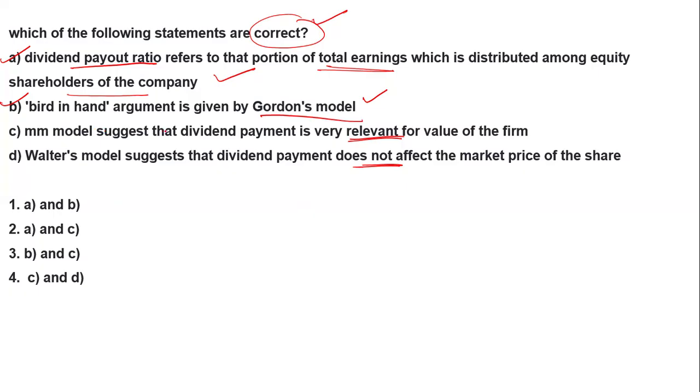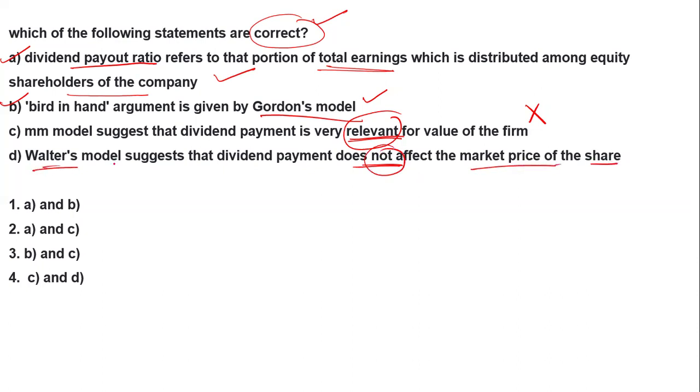Now, the model suggests that dividend payout is very relevant. No, actually, in every theory, in the Modigliani Miller model, he says the opposite, that there is no relevance, so it is irrelevant. The Walter model suggests that dividend payment does not affect the market price of share.